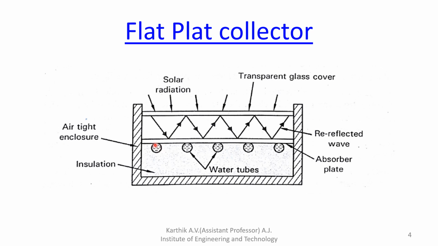Below the absorber plate, a water tube is there, and water is flowing inside the tube. Solar radiation falls directly on the absorber plate, which is black in color so that it absorbs a larger amount of solar radiation. That heat is transferred to the tube. When the water gets heated, it loses its density. Density is equal to mass by volume. Mass decreases and volume increases, so the heated water automatically moves from the lower level to the higher level and is collected at the top.